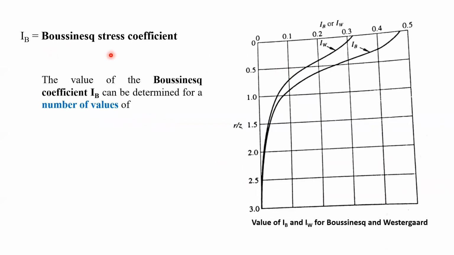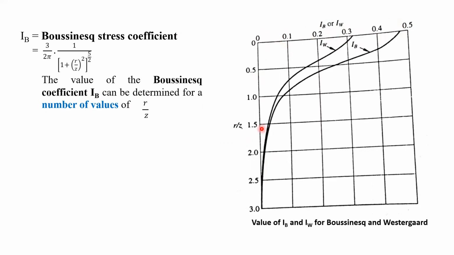So we can discuss this graph. I_B is the Boussinesq stress coefficient. The value of the Boussinesq coefficient I_B can be determined for a number of values of r by z. You can see in this graph, on the y-axis the r by z value has been kept, and on the x-axis the Boussinesq stress coefficient or Westergaard stress coefficient has been plotted.